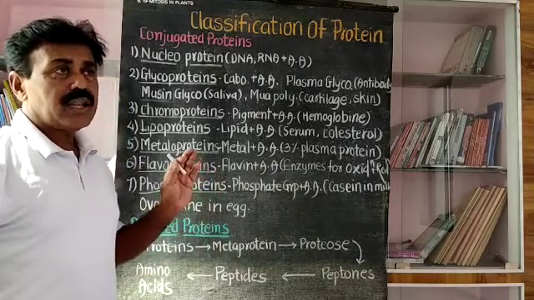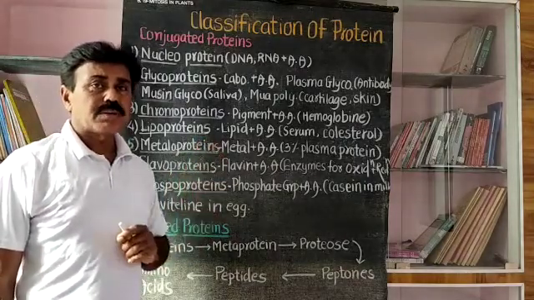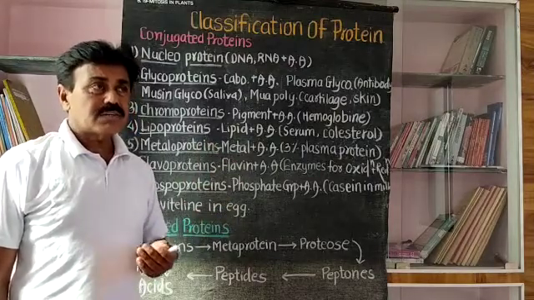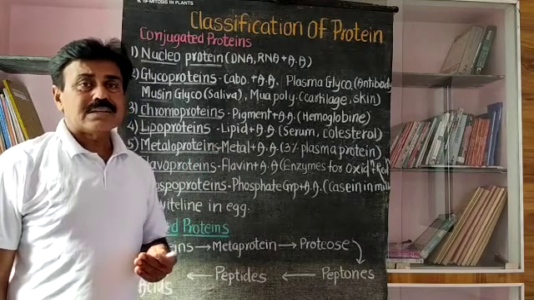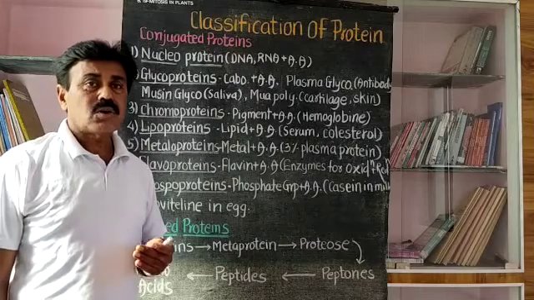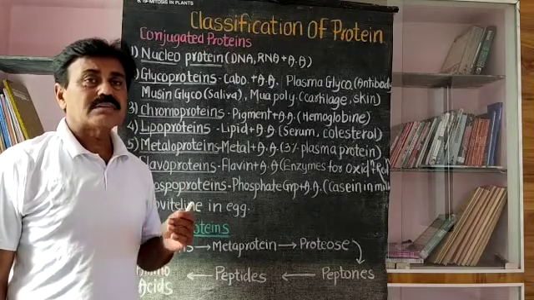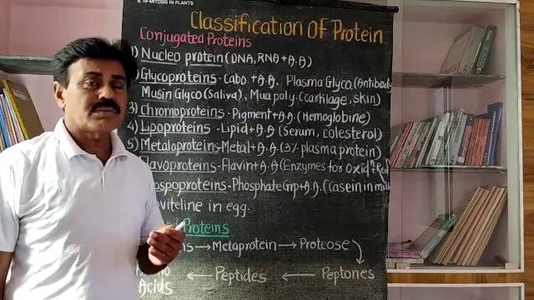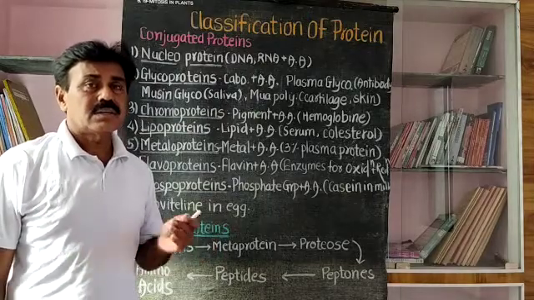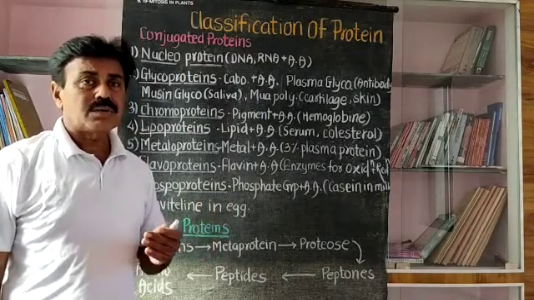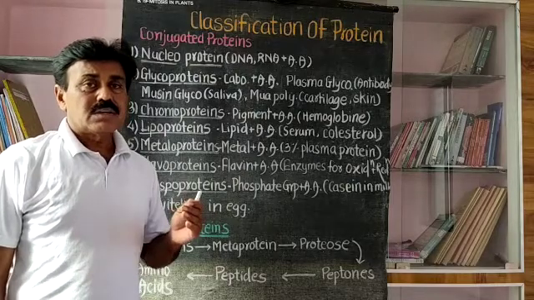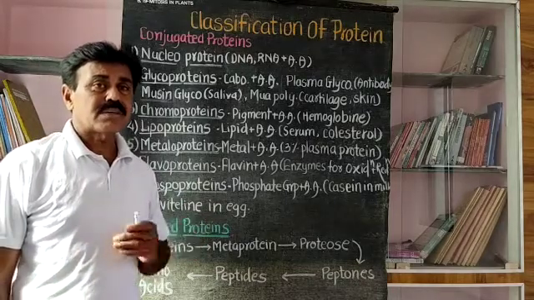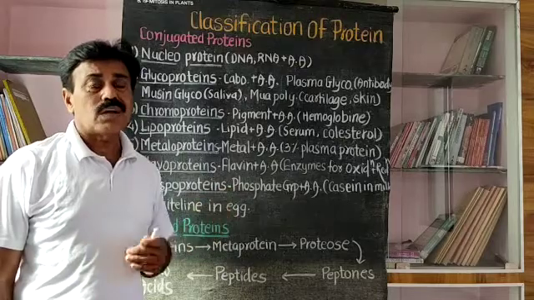In the last video we discussed the simple protein, and in this video we are concerned with the conjugated protein. Conjugated proteins are complex proteins. Why? Because they contain amino acids, but they are not purely made up of amino acids. Along with the amino acids there are some other substances incorporated in the protein molecule, and due to that it is called a conjugated protein.